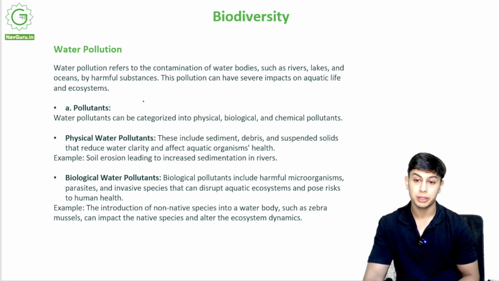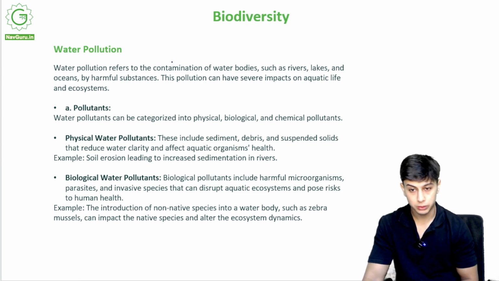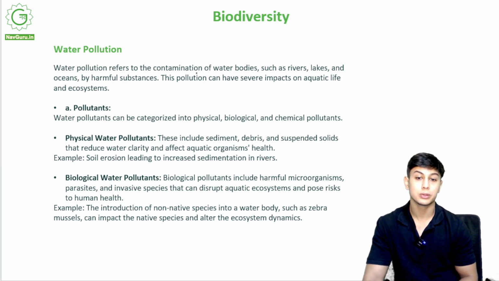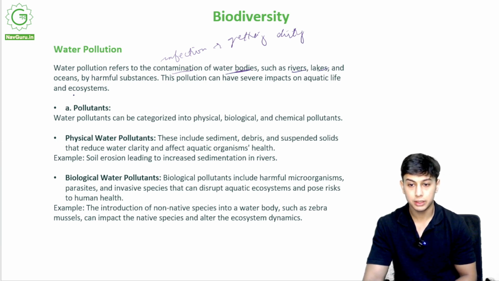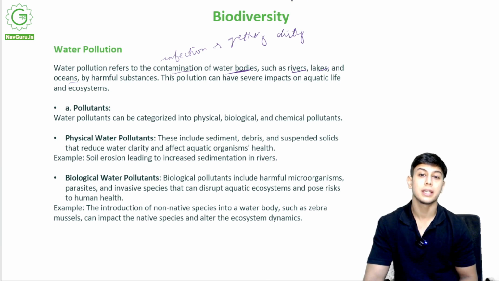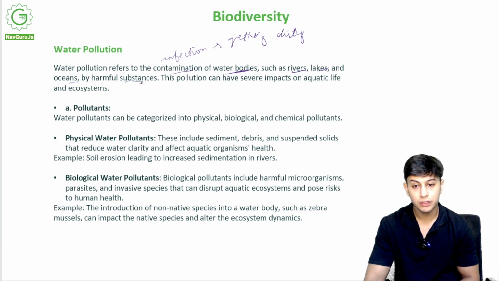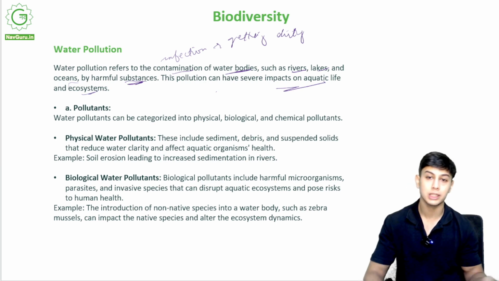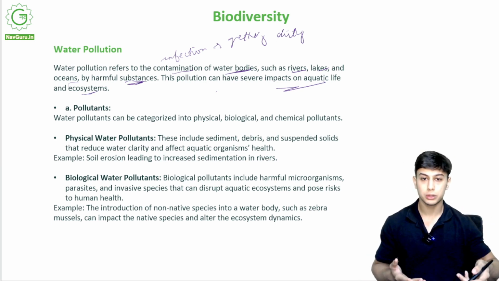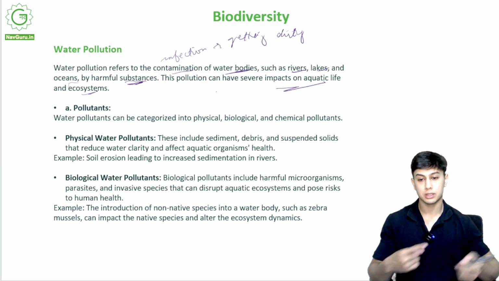Now we come to an important part, that is water pollution. Now what is water pollution? Water pollution refers to the contamination, meaning infection, getting dirty, of water bodies such as rivers, lakes and oceans. The water bodies are getting contaminated, they are getting polluted by harmful substances. Now what are these harmful substances? These can have a very severe impact on the aquatic life and ecosystem. So what is air pollution to us is water pollution to aquatic ecosystems, right?